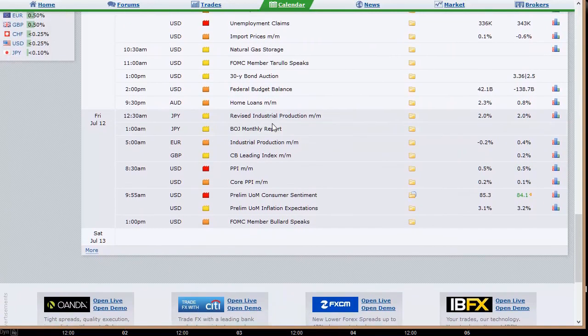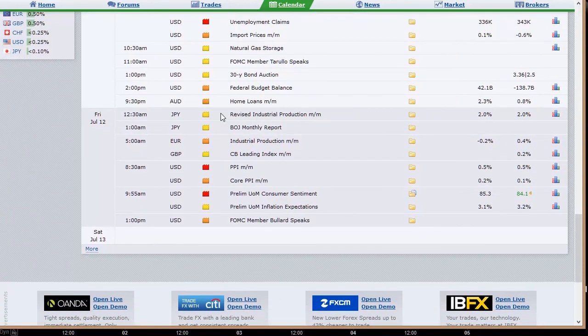And then the Australian home loans that night, revised industrial production out of Japan, industrial production out of the broad European sector, CB leading index out of UK, and we wrap the week up here in the U.S. with the PPI and the Michigan sentiment numbers.